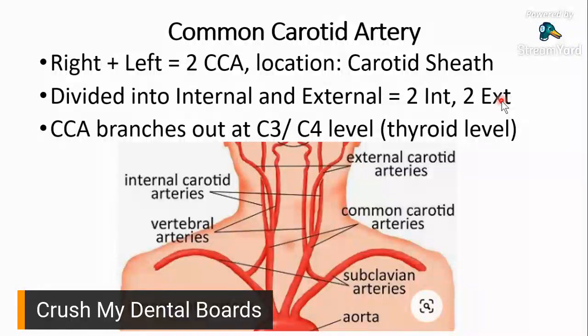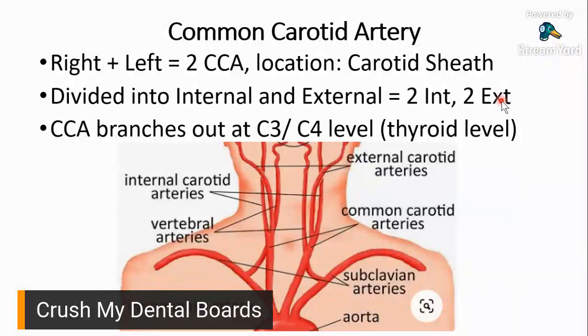Okay? Simple math lang to. Kaliwat kanan lang, dalawa. Okay? So you have two on both sides. I mean, one right and then one left. And then the right would further divide into two. And the left side would also divide into two. Okay? So that's the common carotid artery.